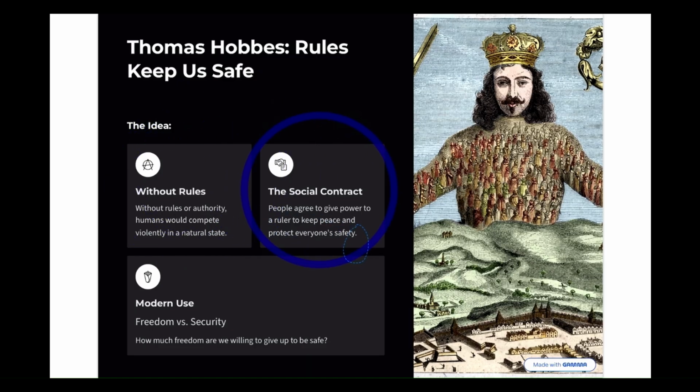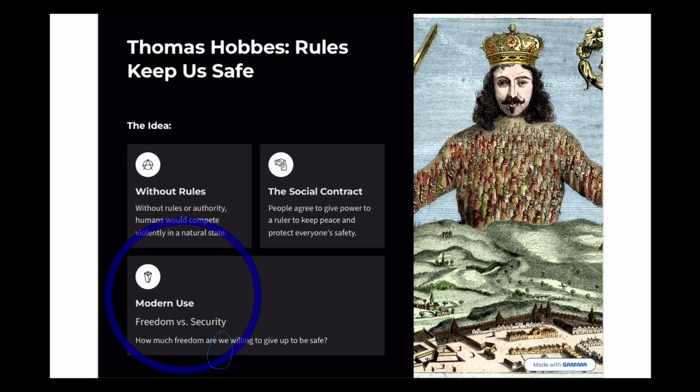We decided to make a social contract, which is we agreed to give up some freedom to a ruler or like a government so that we can be safe and live a better life than we would in nature. But this asks the question, especially today, how much freedom are we willing to give up to be safe? How much power are we willing to give up?